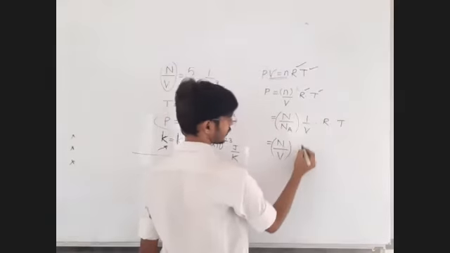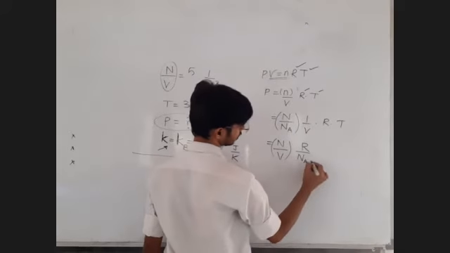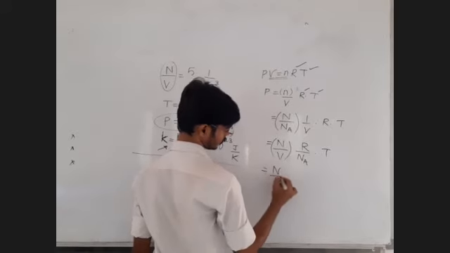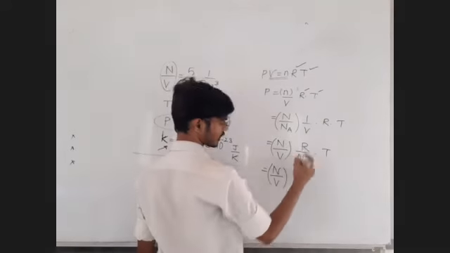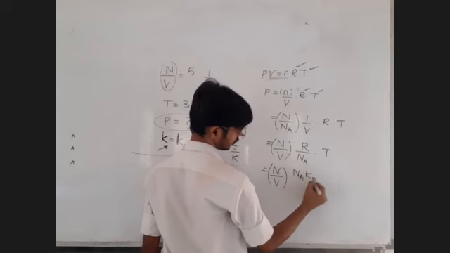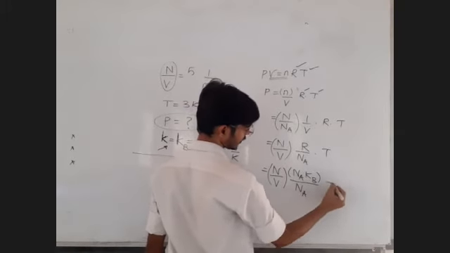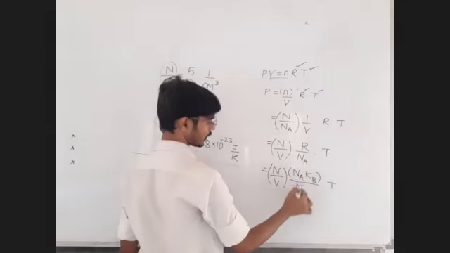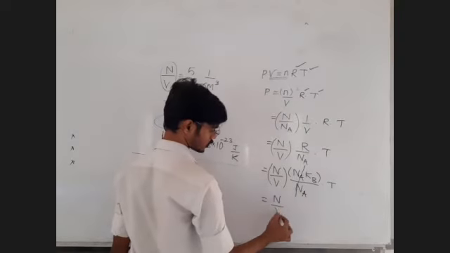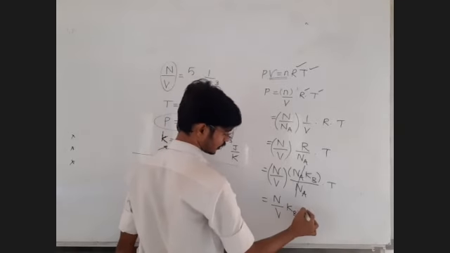Then 1 upon Avogadro number, R as it is, into T. But sir, we know that R is equal to Na into Kb. Remember this formula: R is equal to Na into Kb. So R divided by Na multiplied by T becomes Kb into T. Now sir, this Na gets cancelled. So what we get is number of molecules per unit volume into Kb, the Boltzmann constant, into T.